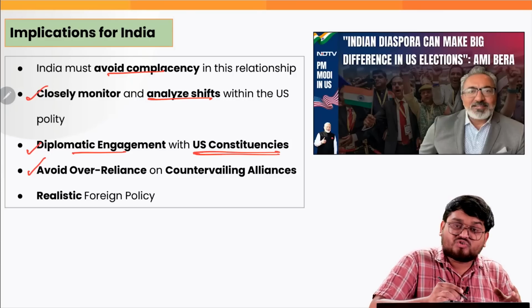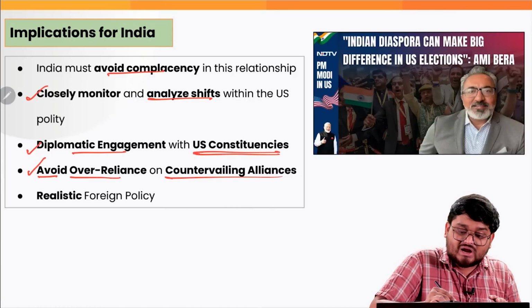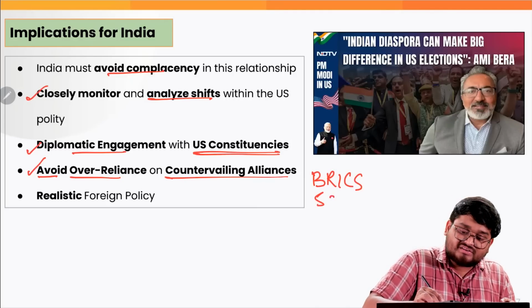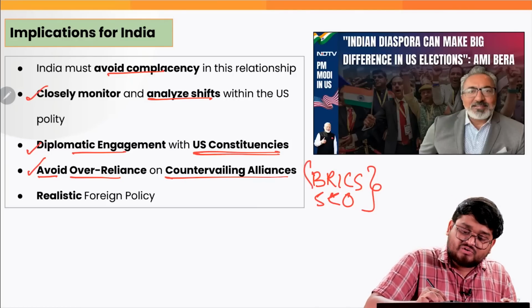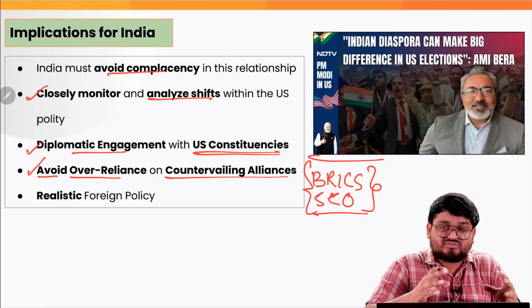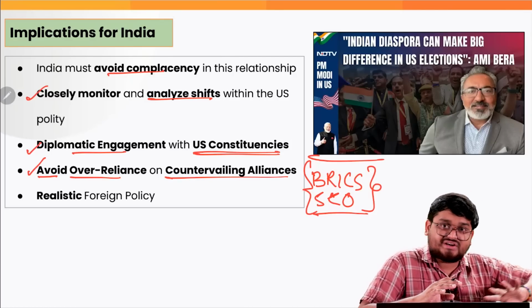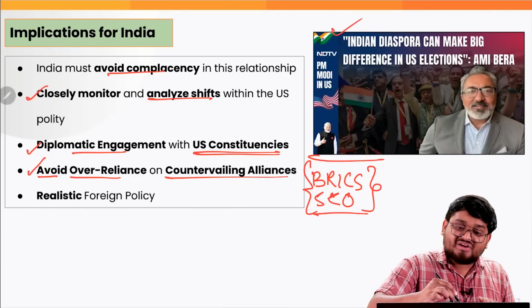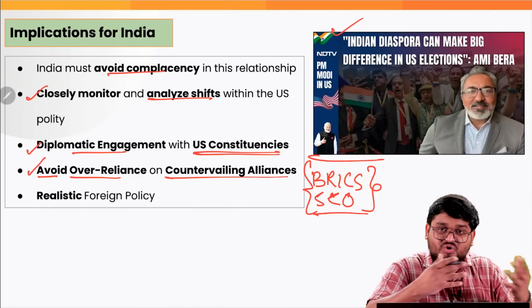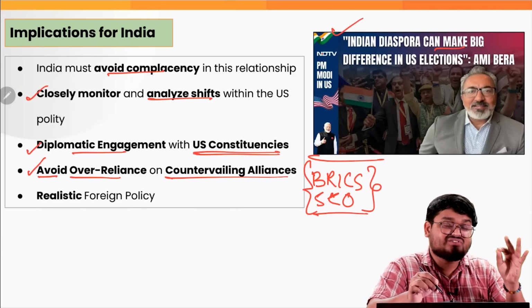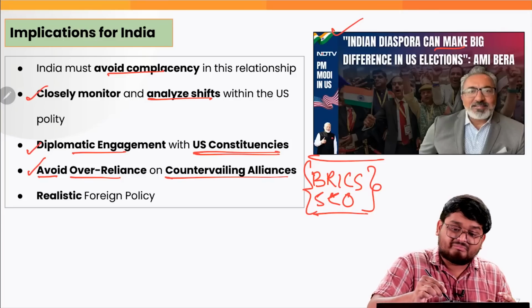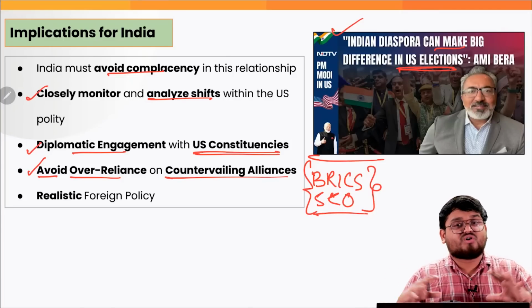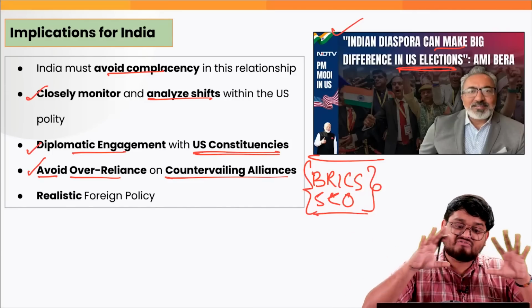And finally, it must also avoid over-reliance on countervailing alliances that India is part of, such as BRICS, right? Such as SCO, right? Which were actually formed to counter Western influence. So India must be careful on that aspect. The Indian diaspora is also present across the US, which will be one of the major forces behind the US elections this year too. So this is exactly how India must be forming a realistic foreign policy, keeping everything in mind.